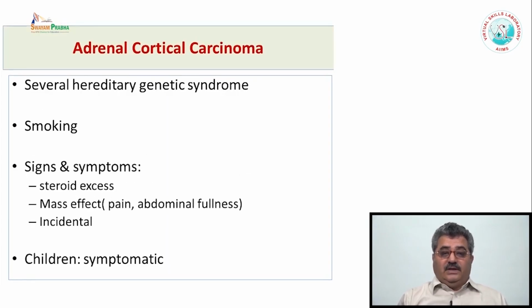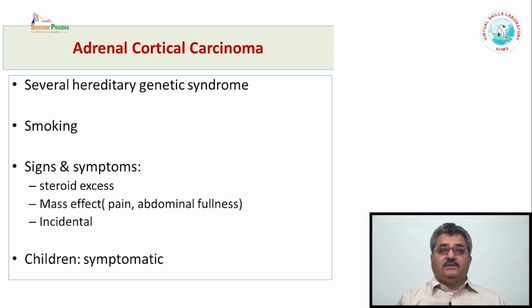Adrenal cortical carcinomas are rare as compared to adenomas. There are hereditary genetic syndromes where the people are more prone to adrenal cortical carcinomas. As for the dietary or the other habits, smoking is another one which is implicated for the adrenal cortical carcinoma. The most common sign and symptom are because of the excess of the steroid hormones, which causes the Cushing syndrome. The other may be the mass effect. Sometimes the tumors are large, compress on the other organs, or there may be pain, there may be hemorrhage in the tumor, or the patient may complain of abdominal fullness.